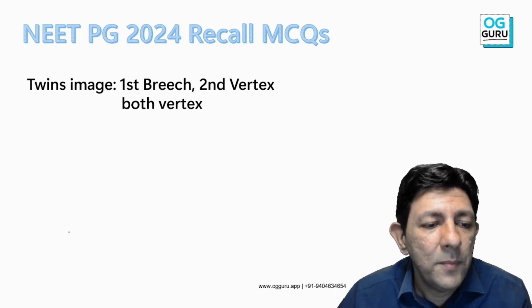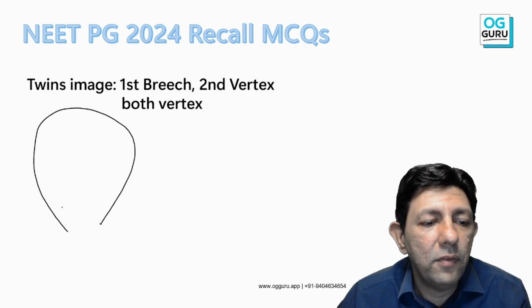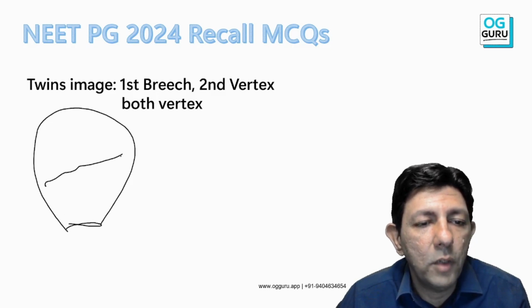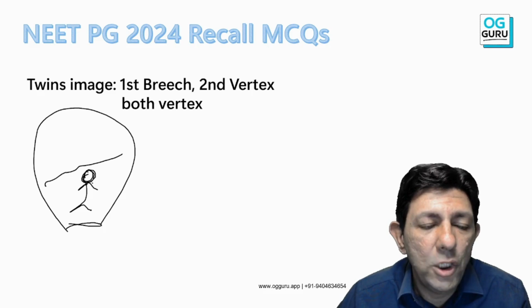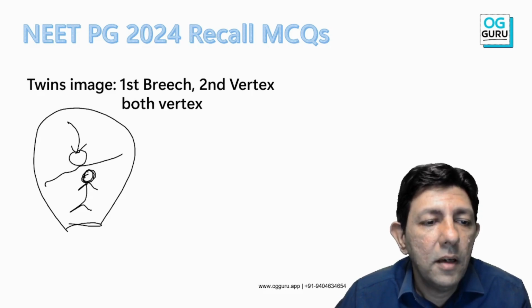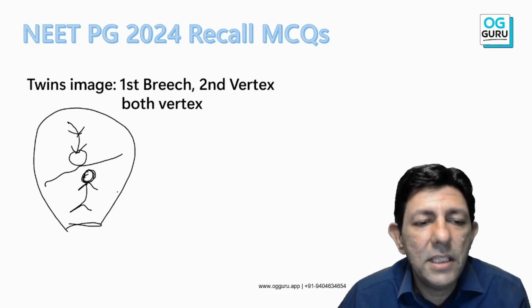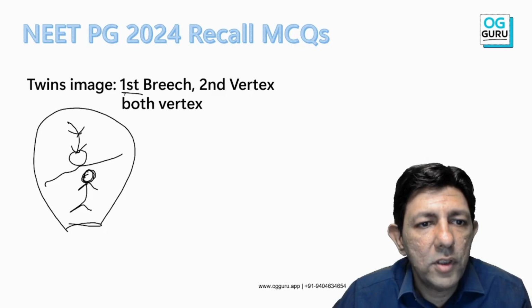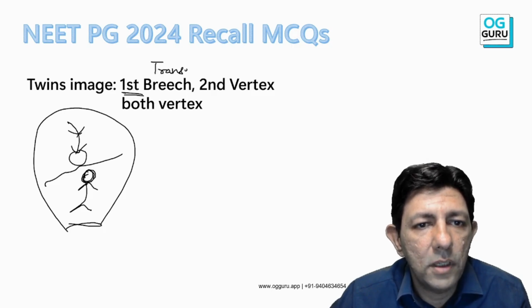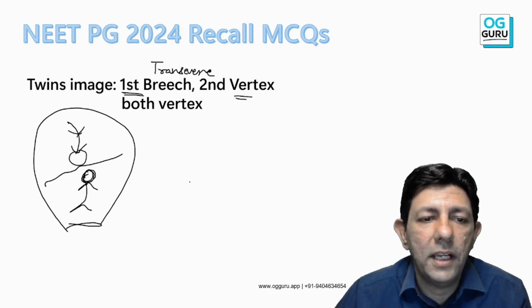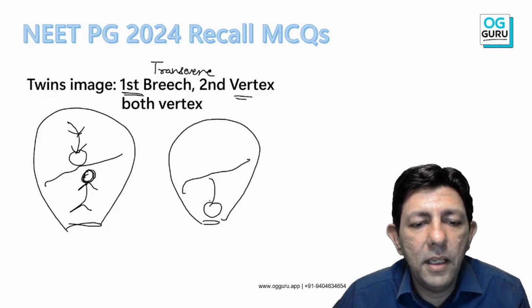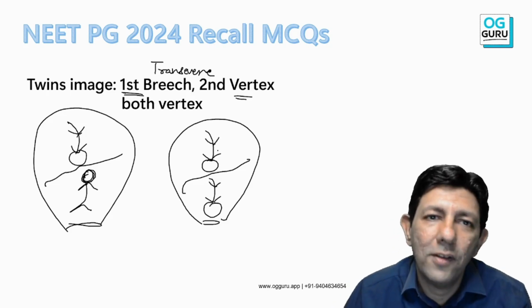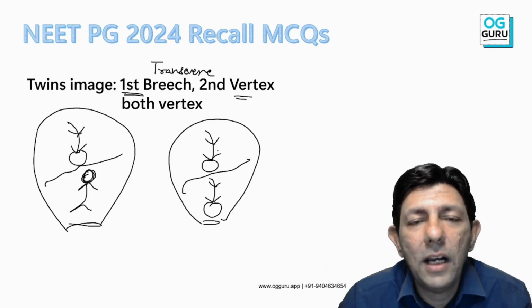Two images were given side by side, and in one में क्या दिया था? First image, both were of the twins. So in first image the one baby was breech and one baby was vertex. Some student told me, sir, instead of breech शायद transverse दिया था. Fine. Okay, so first was breech or transverse, but second was vertex. And second image was given where both the babies were in vertex position, both vertex. So all of us know, कहाँ पे vaginal delivery होगा, कहाँ पे C-section होगा?